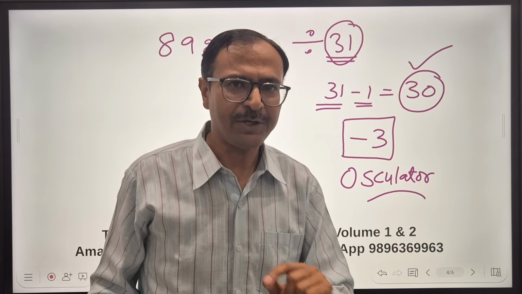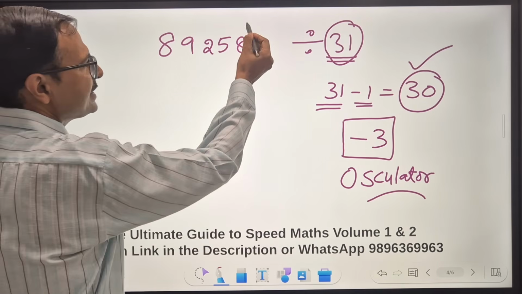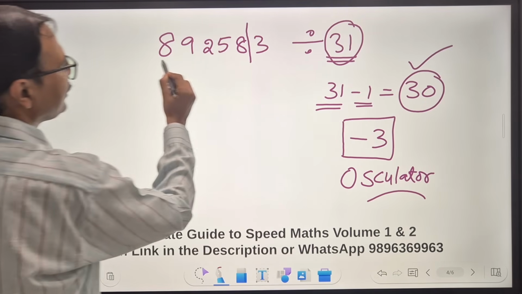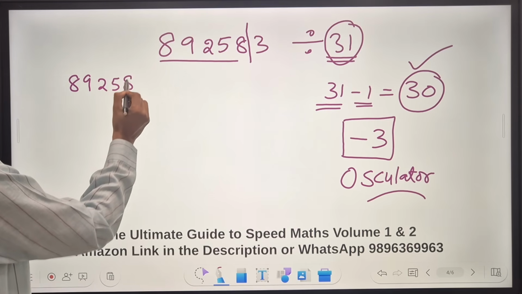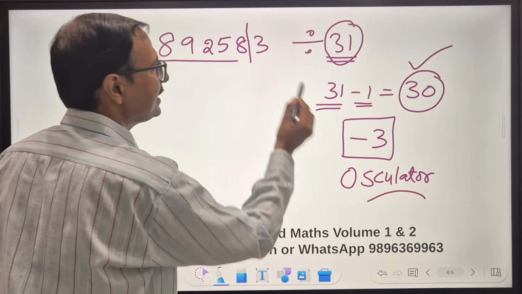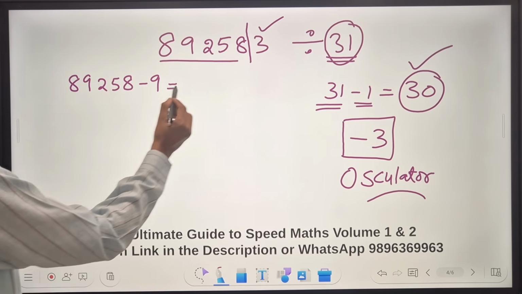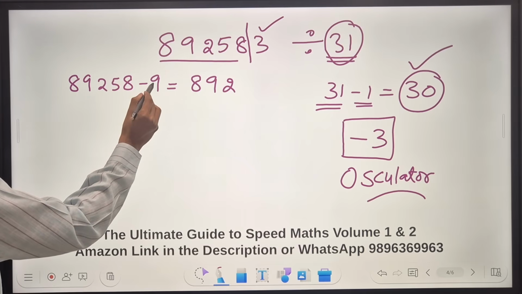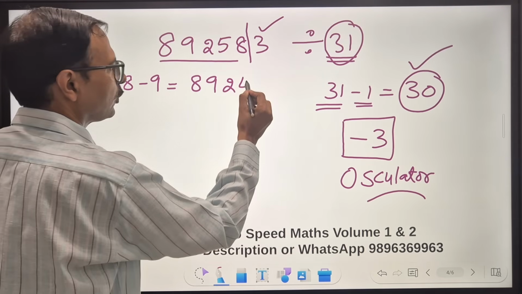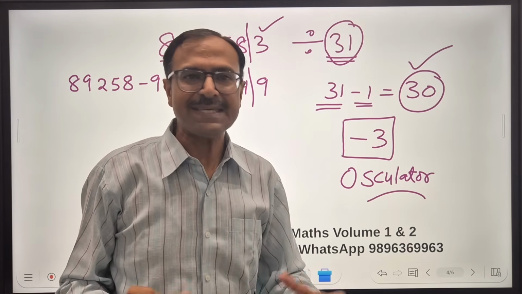Now see how I do the divisibility check. Here, let us separate the last digit. So we have what number? 89258. Now this is minus 3. So minus 3 times this is minus 9. And I will get a new number 892. And 58 minus 9 is 49, right? So 49. Now carry on doing this till you get a result which is easier.